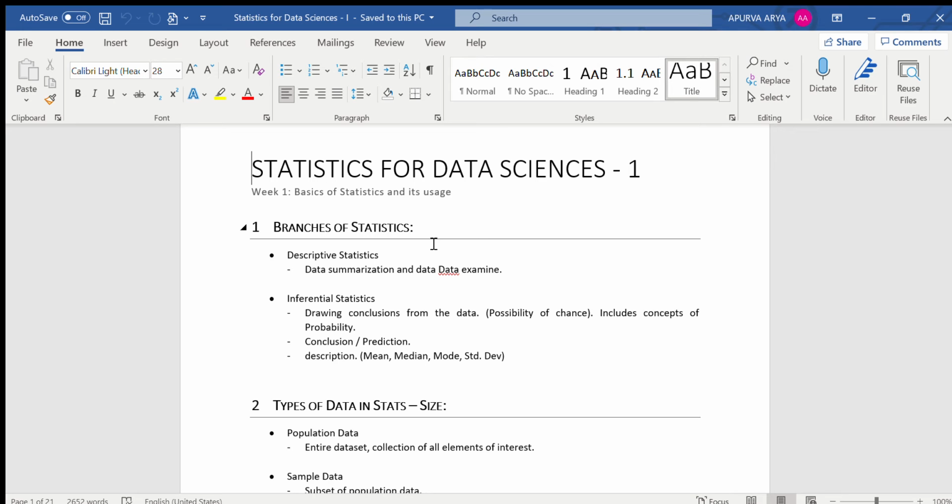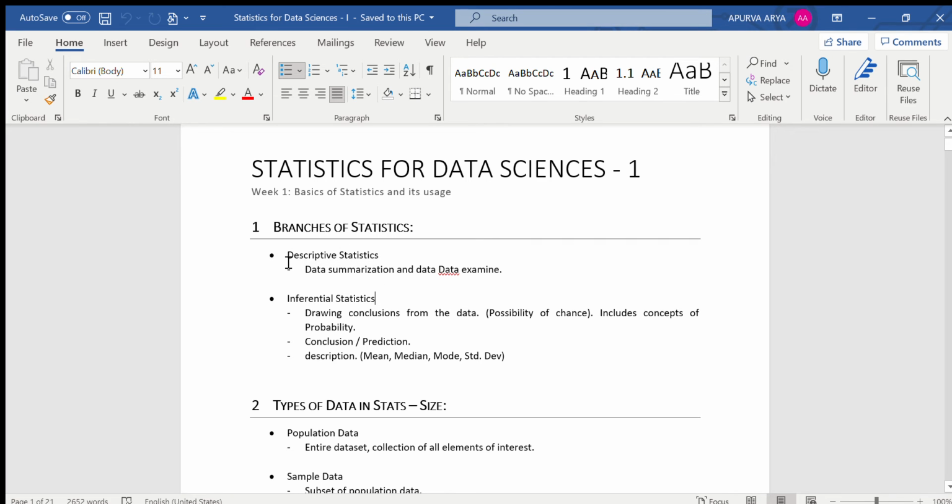Before jumping right into statistics, we should know what the different types of statistics are, or in other words, how many branches there are for statistics. So there are two branches of statistics. The first one is descriptive statistics, and the second one is inferential statistics.